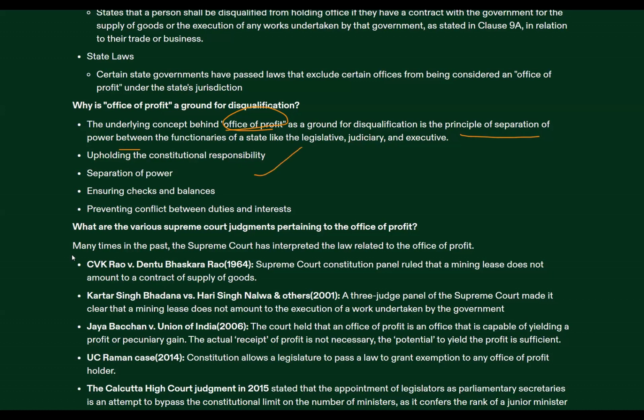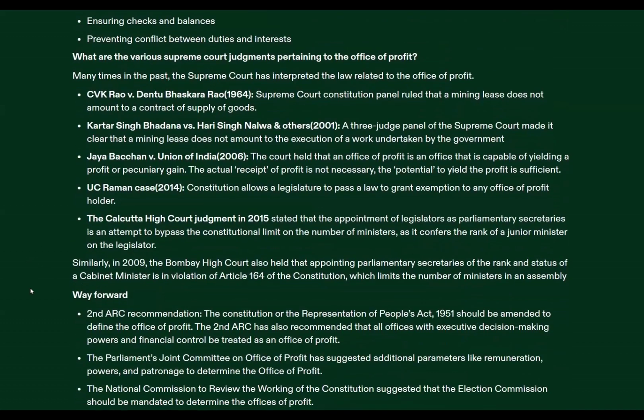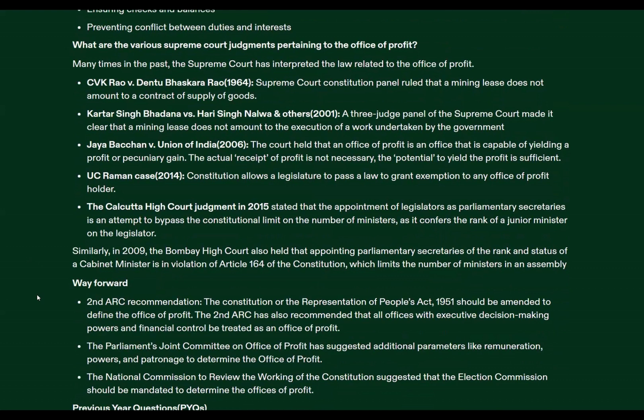Upholding the constitutional responsibility. This is also very, very important because a member of parliament is representative of the people. They are bound to uphold the constitutional duties and responsibilities. Again, I told you separation of power to ensure check and balance. A person should not get dual benefits, preventing conflict of duties and interests. So these are the rationale for conflict of interest. What are some of the Supreme Court judgments we'll see? Because many a times questions about Supreme Court judgments also come in the examination.